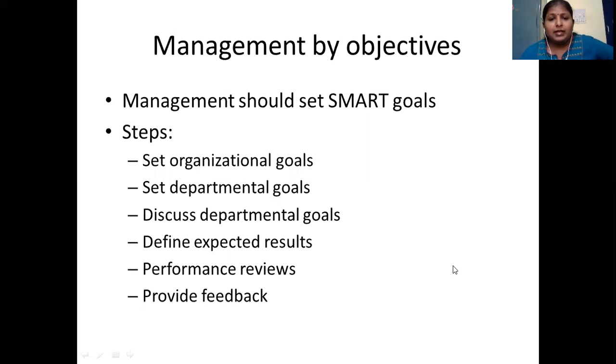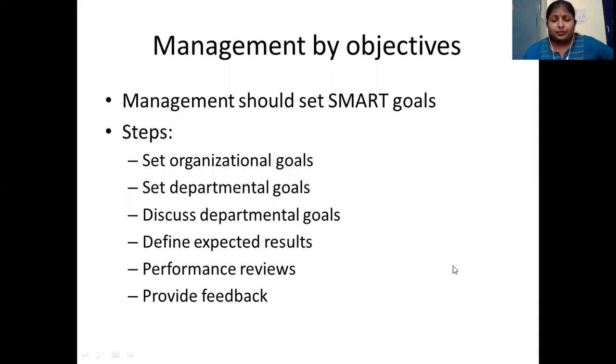So the HR department has its own goal in recruiting new employees into the organization, and they have to train them, and once they are trained, they are placed in the marketing department. Now it is the job of the marketing department. So they will design the ads, they will put promotion activities, they will start convincing the customers, and by hook or crook, they'll try to reach the 30% growth in the organization.